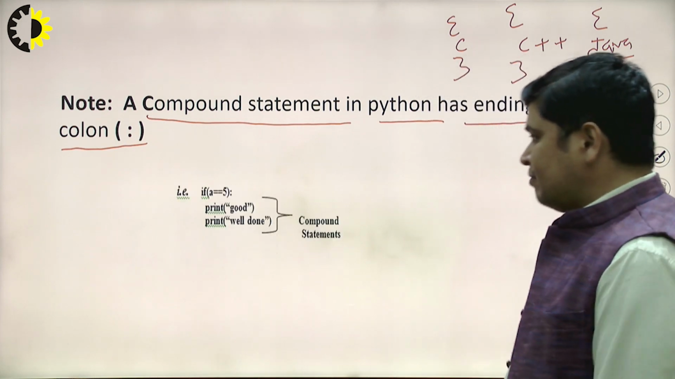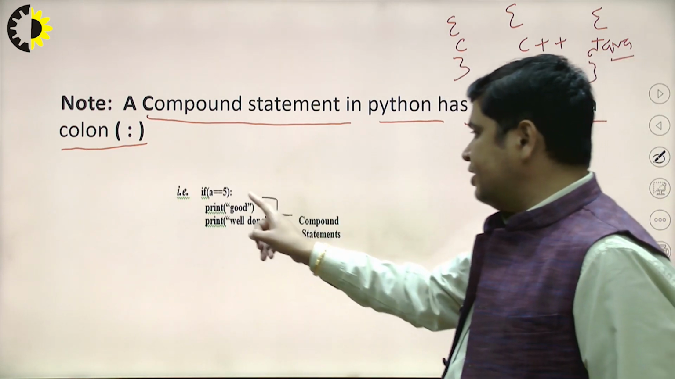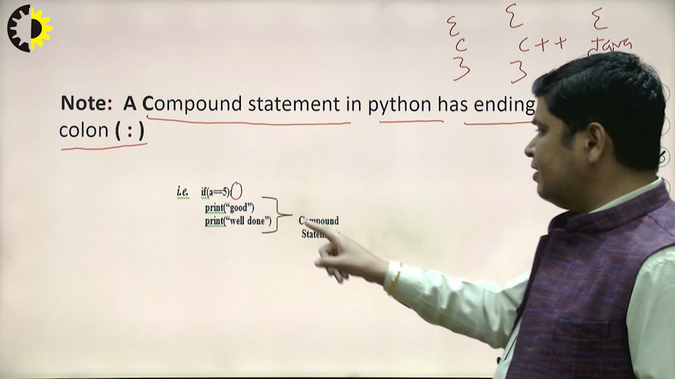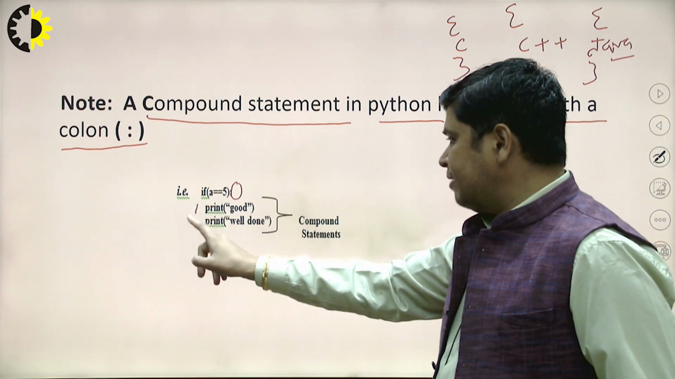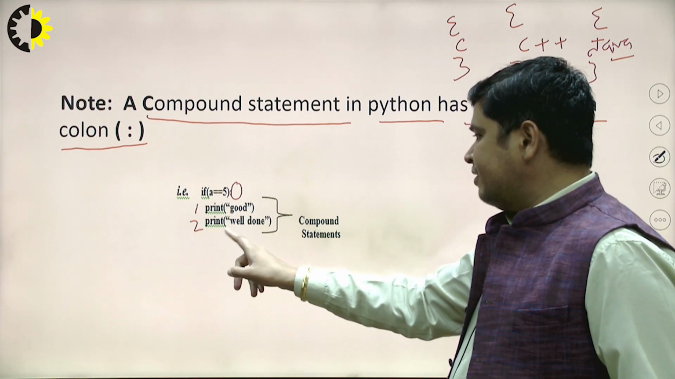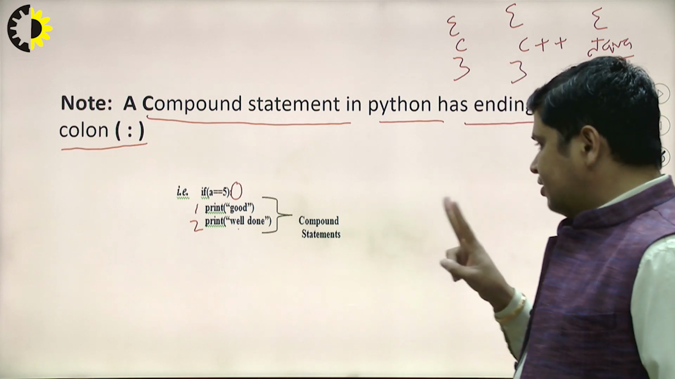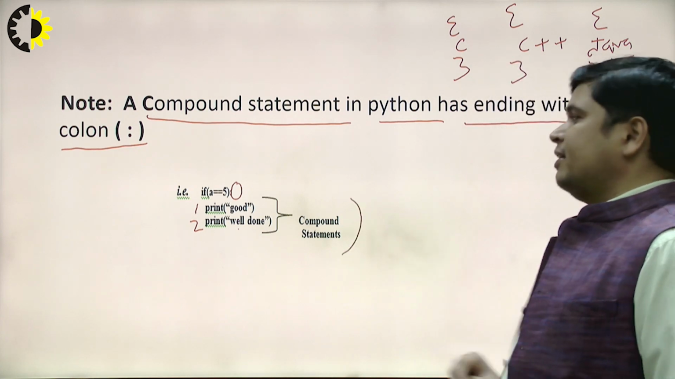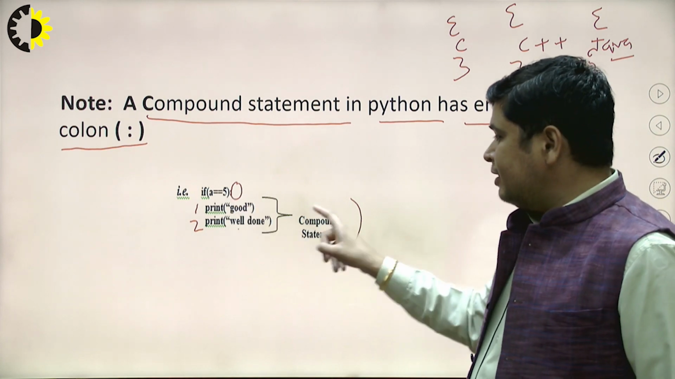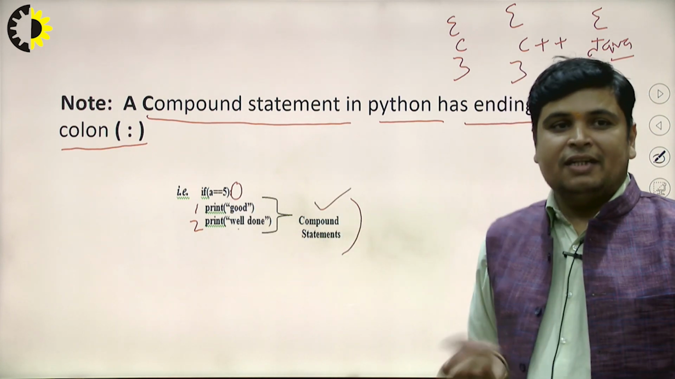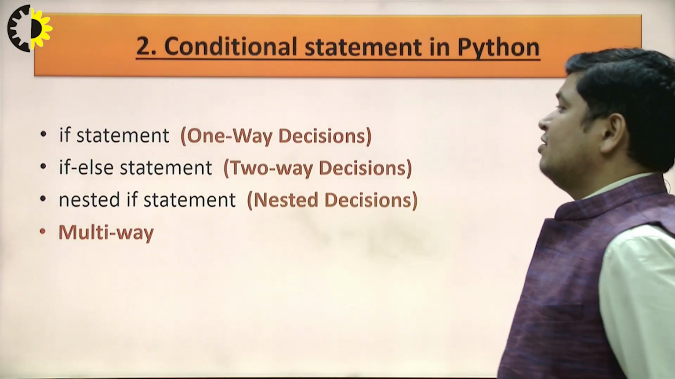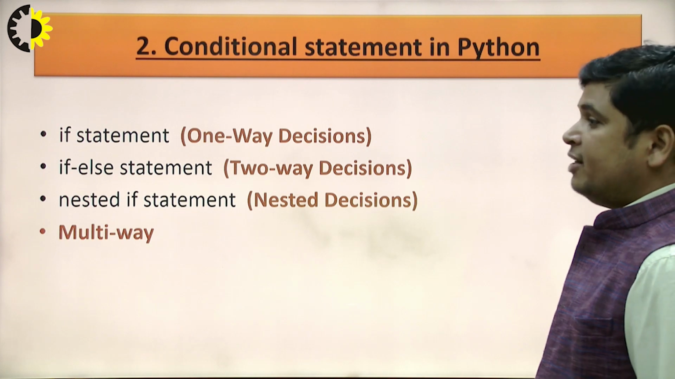You will see here we can perform the indentation by the colon sign. These two statements, first statement and second statement, first statement is good and second statement is well done. These two statements are treated as a compound statement. If this condition becomes true, then this piece of code will be executed, otherwise this piece of code will not execute. Second thing is conditional statement.